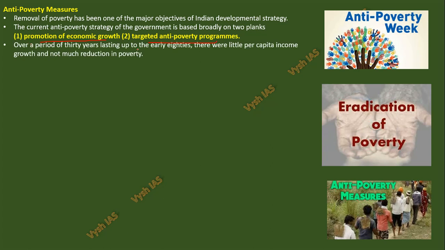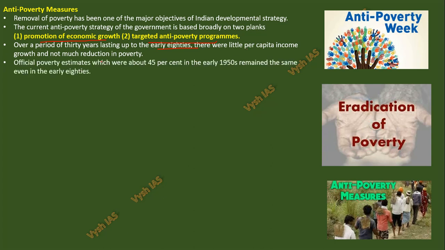So over a period of 30 years, lasting up to the early 80s, there was little per capita income growth and not much reduction in poverty. As I told, till the 80s there was no improvement. Official poverty estimates, which were about 45% in the early 1950s, remained the same even in the early 80s. And since the 80s, India's economic growth has been one of the fastest in the world. Even now, after COVID and all, when the entire world's GDP, any country you take, the predicted GDPs are 2.3, 2.1, 1.8 minus something. India's is going around 6 to 7%.